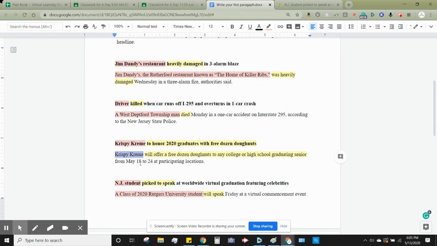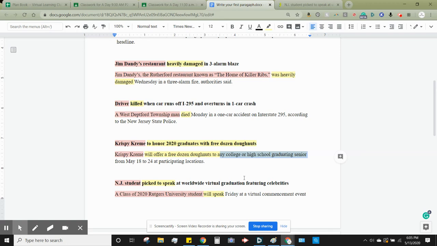So Krispy Kreme, and then they expand the what. Will offer a free dozen donuts to any college or high school graduating senior. So "to honor with free dozen donuts" becomes "will offer a free dozen donuts." And then "2020 graduates" becomes "any college or high school graduating senior."